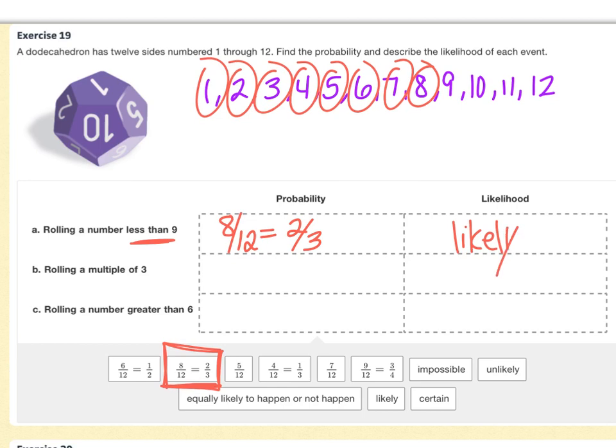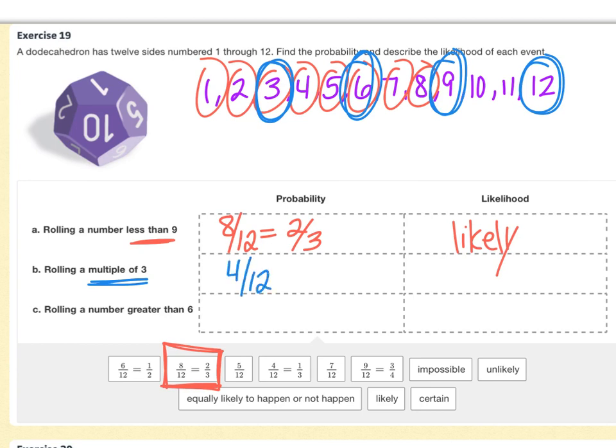Now, for part B, it says rolling a multiple of 3. Well, remember multiples of 3. 3 times 1 is 3. 3 times 2 is 6. 3 times 3 is 9. And 3 times 4 is 12. So there's 4 out of the 12 numbers that are multiples of 3, and that's going to reduce to 1/3. You can see that option right here. And because that's less than 50% but more than impossible, we're going to just say this one's unlikely.